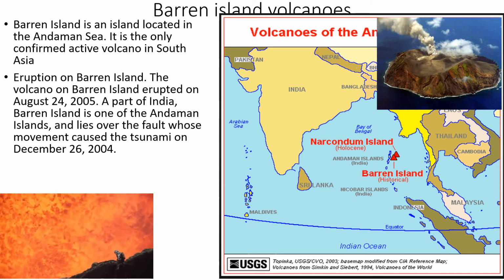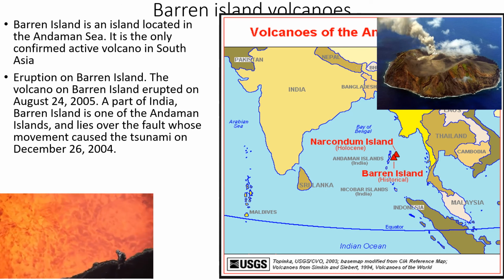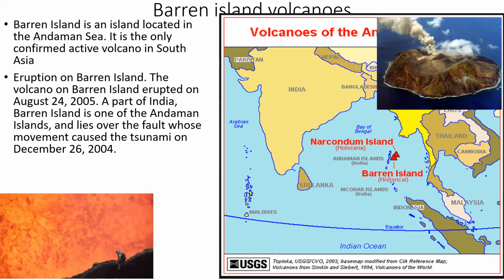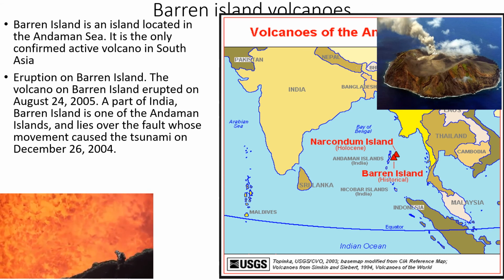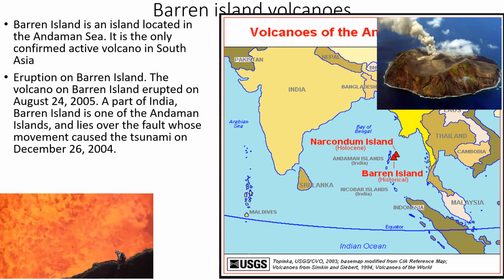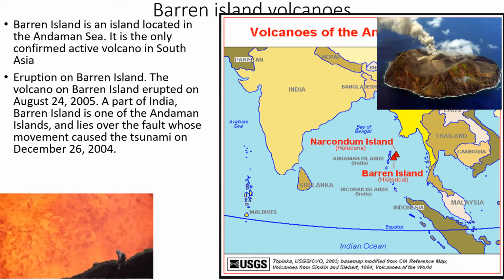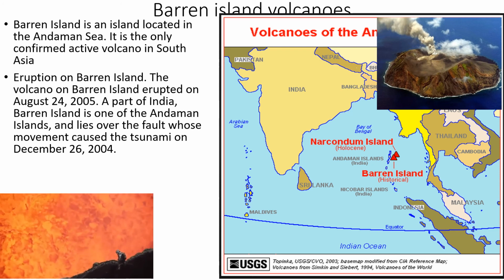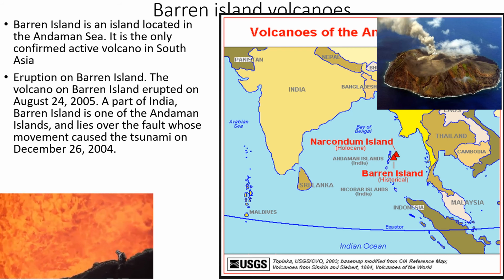Now, near to India, we have two volcanoes. One is the Barren Island and the other one is Narkondam Island. Barren Island is an island located in the Andaman Sea. It is the only confirmed active volcano in South Asia.